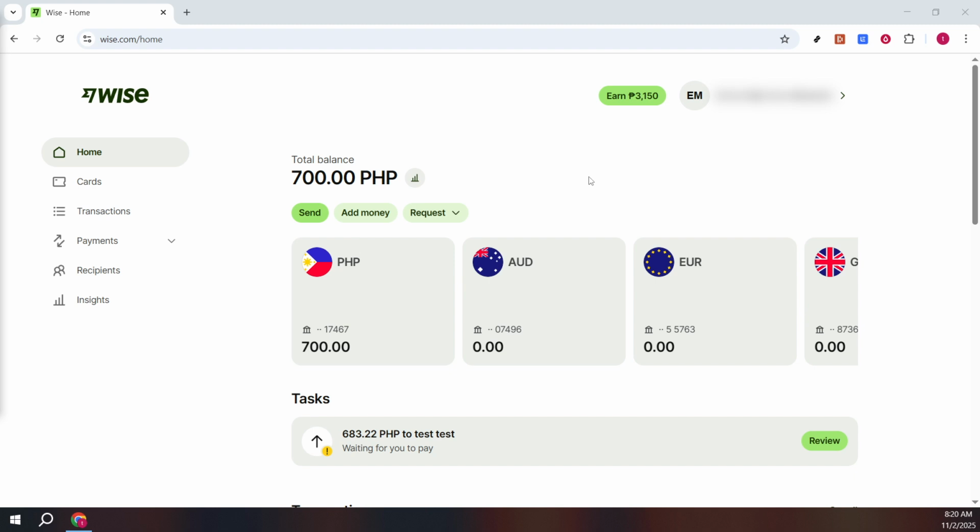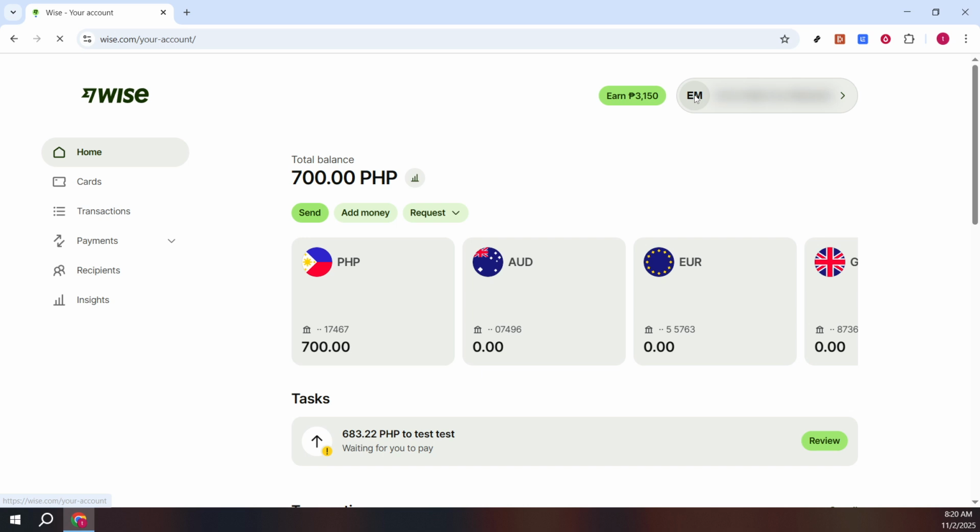First, let's get started by heading over to the Wise homepage. You can easily find the Wise website by typing wise.com into your browser's address bar. Once the page has loaded, you'll notice the option to log in at the top right corner of your screen. Go ahead and click on your profile. This will take you to a new page, allowing you to interact with your account's features and settings.